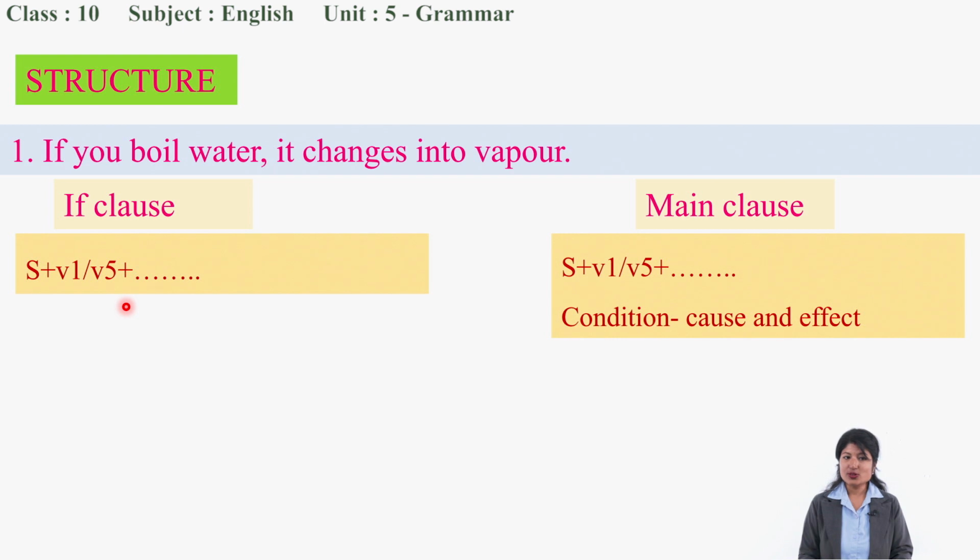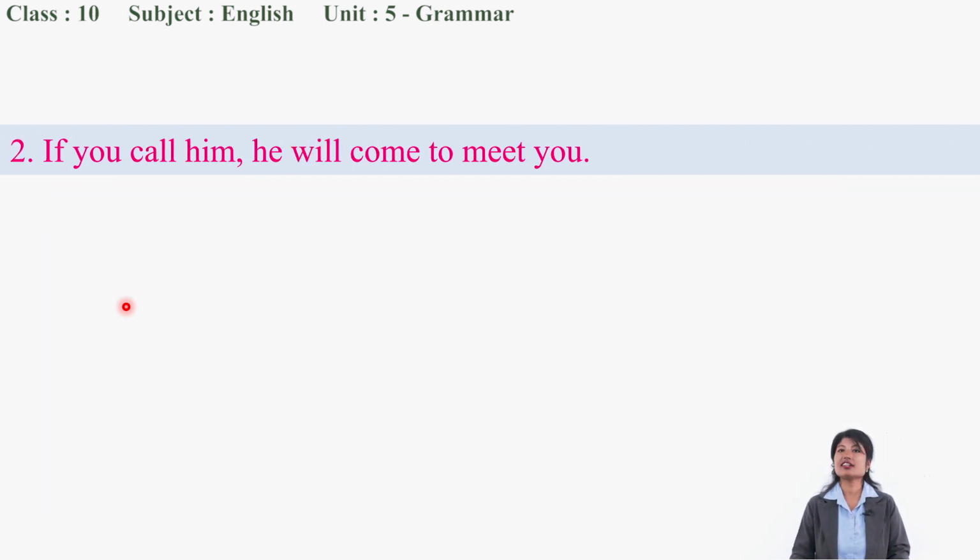Likewise, let's go to another example. Are you ready, all of you? Very good. Look here. Another example: if you call him, he will come to meet you. Don't you think the first example and this one are similar? But there is a change, right? "Will" is used instead of verb 1 and verb 5. Why is there an insertion of "will"?